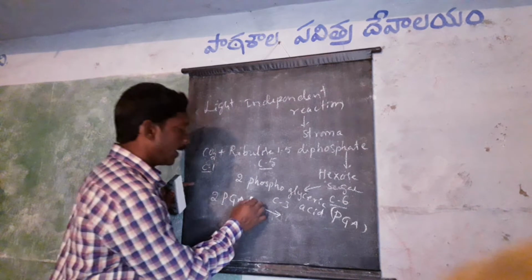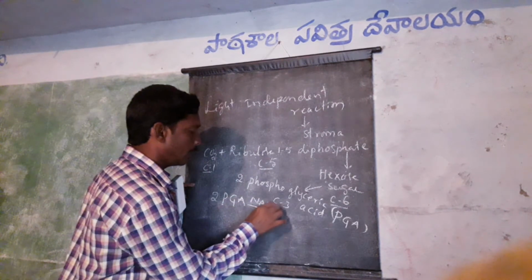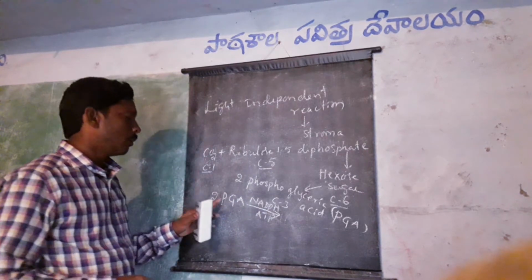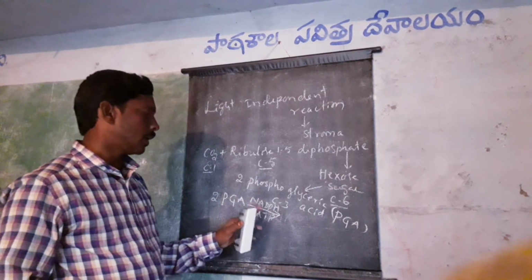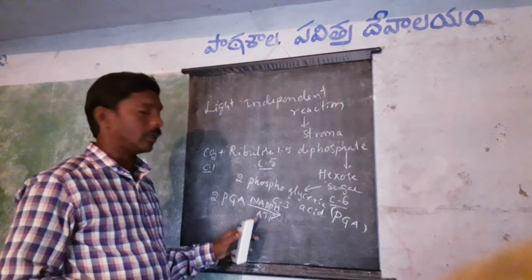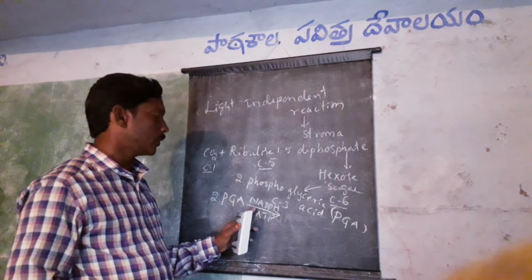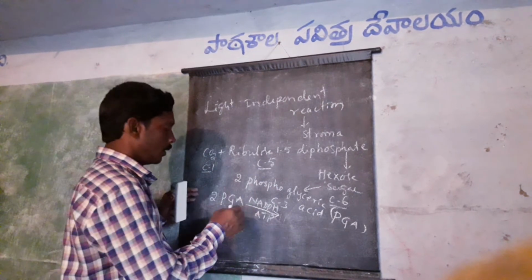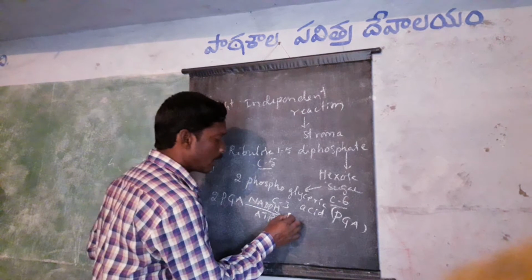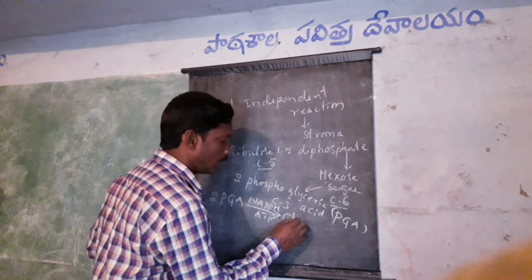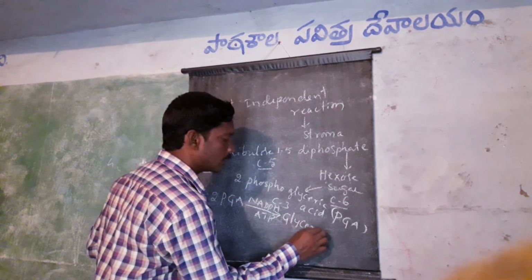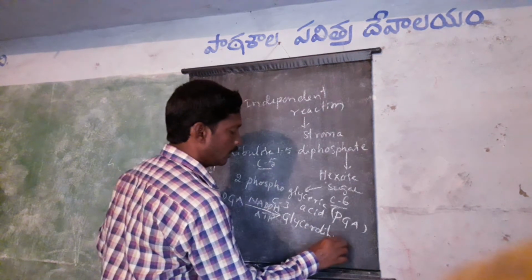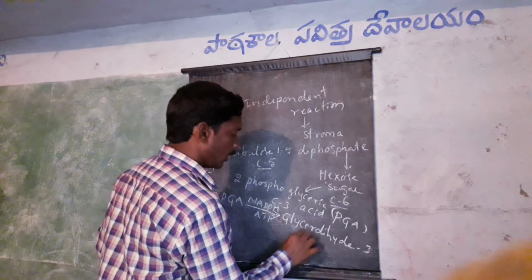The 2 molecules of phosphoglyceric acid receive energy from NADPH and ATP. These two compounds formed in the light dependent reaction convert it to glyceraldehyde 3-phosphate.